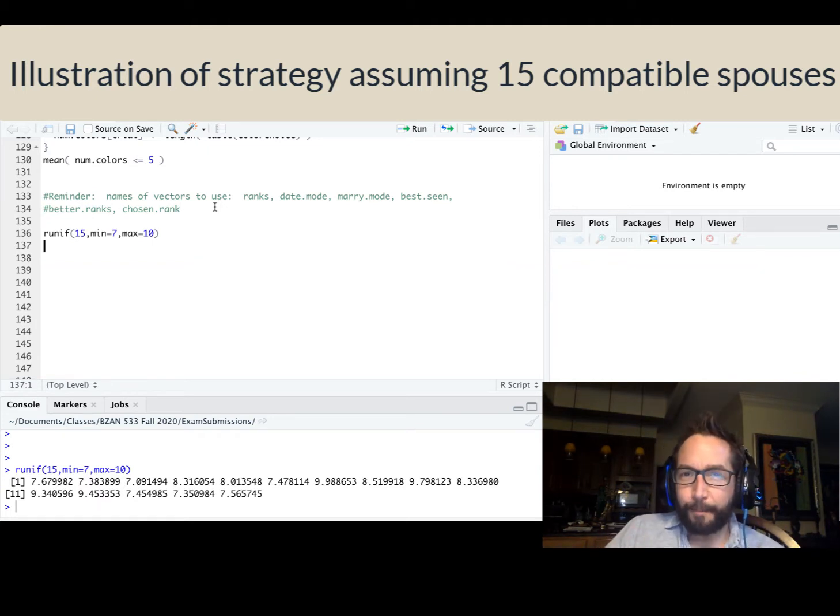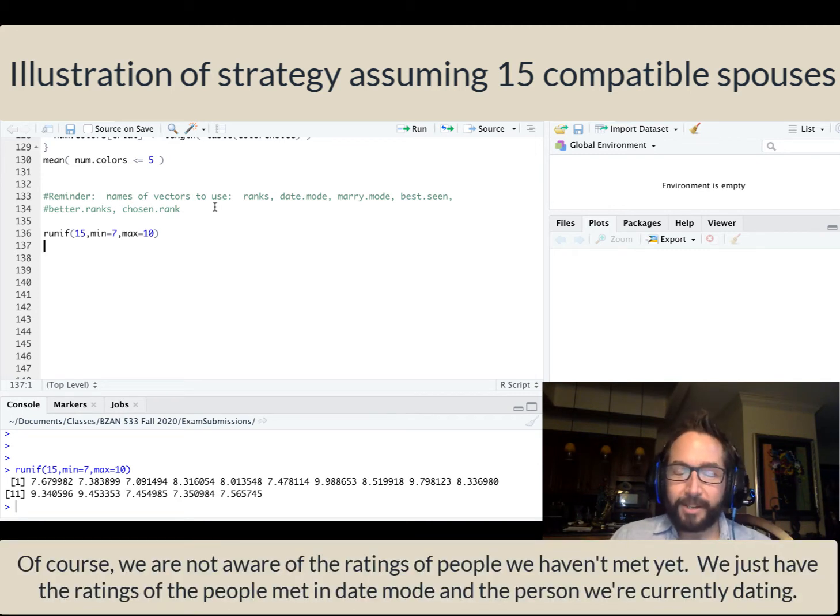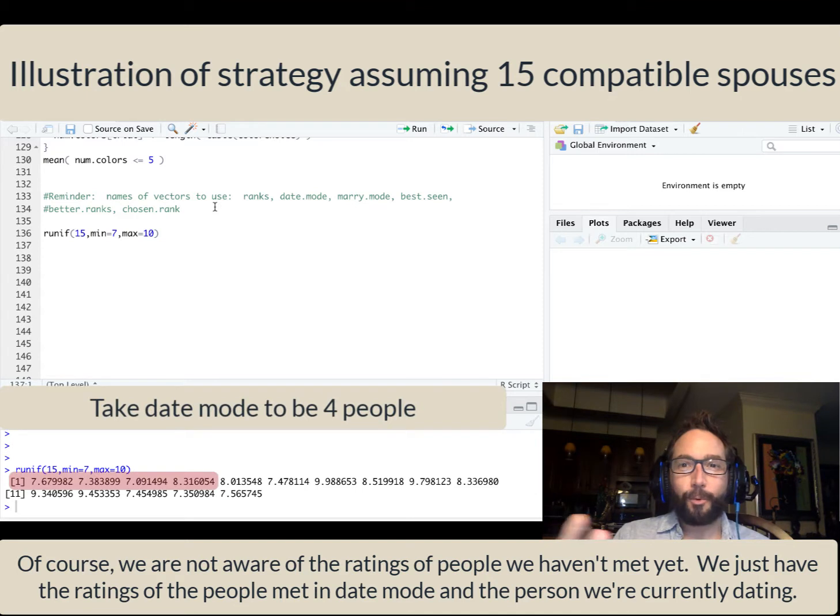We're not privy to the sequence of ratings of people that we haven't yet met. So all we have to go with are the ratings that we would assign individuals during, say, date mode. For this simple illustration, let's imagine that date mode is 4 people. We're going to test the waters just by dating, getting to know 4 potential spouses, automatically dismissing them. And then the goal is that we'll send a proposal out to the first person we run into who's better than those 4 people in date mode.